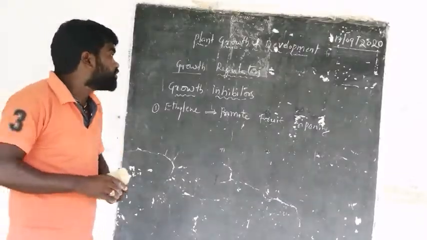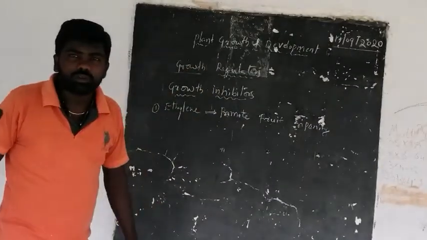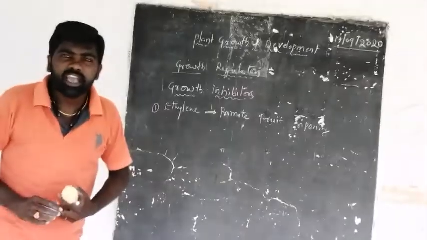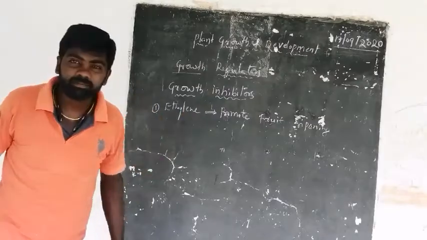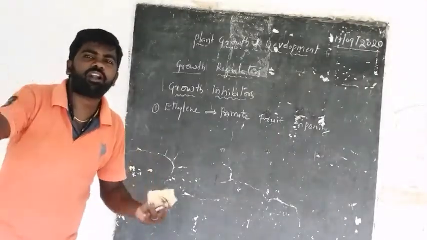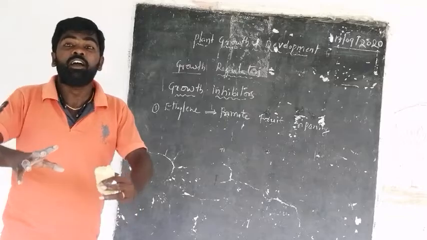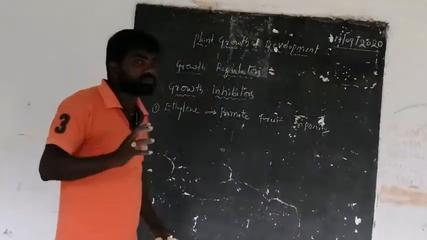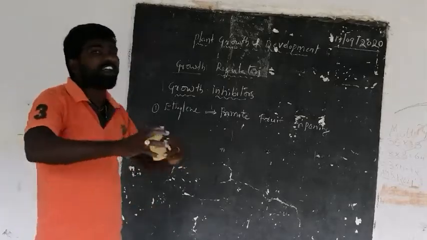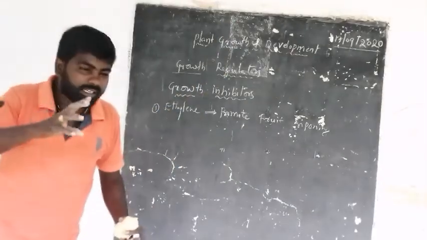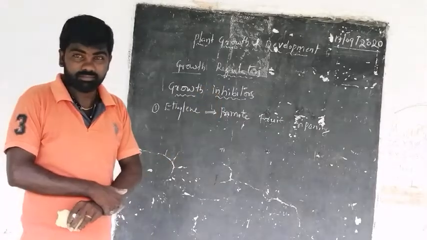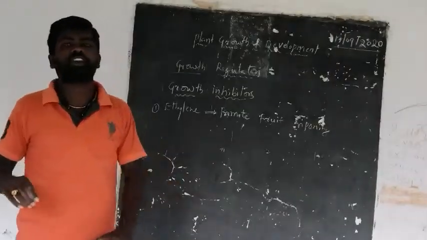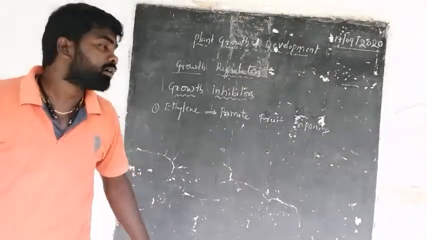So the fruits are developed, and after the development of a large number of fruits, those fruits can be ripened and can fall off from the plant body. For the ripening of the fruits, the raw kacha fruits will become sweet, and this ethylene is required for the ripening of the fruits.